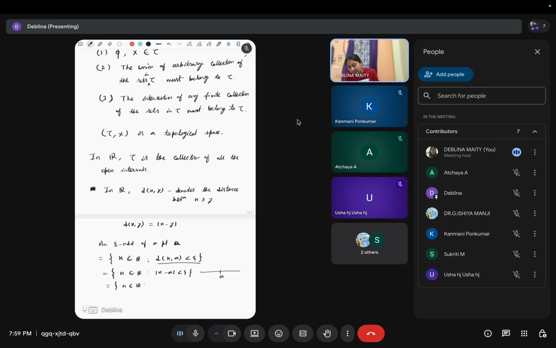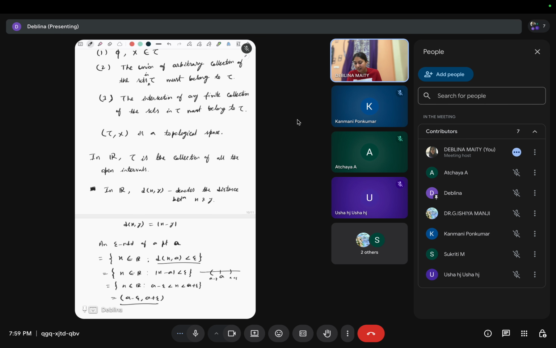Now mod of x minus a means what? This means a minus epsilon less than x less than a plus epsilon. So this is nothing but the interval a minus epsilon to a plus epsilon. So in R, an epsilon neighborhood of a point means this open interval a minus epsilon to a plus epsilon.